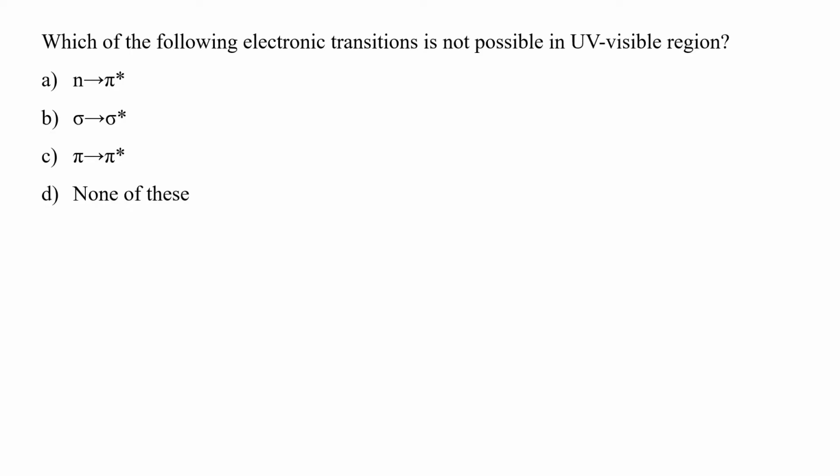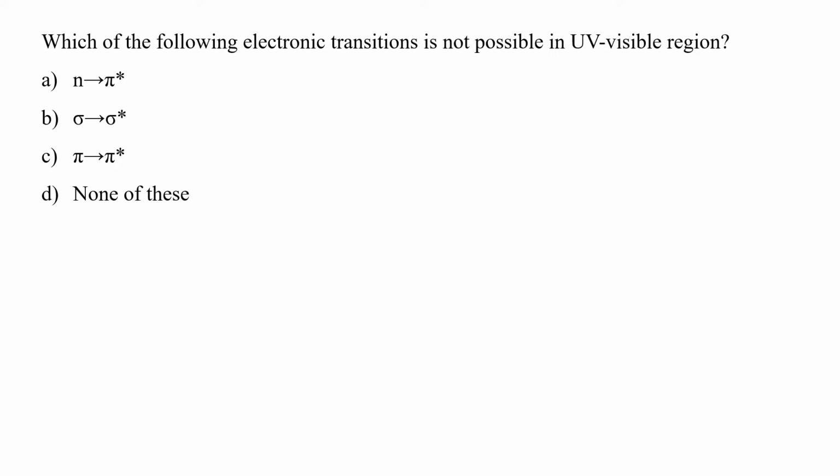Which of the following electronic transition is not possible in UV visible region? N to pi star, sigma to sigma star, pi to pi star, or none of these. As we know that UV starts from 190 to 380 nanometer, while visible starts from 380 to 750 nanometer, they have got sufficient energy to promote electronic transition from ground state to excited state.